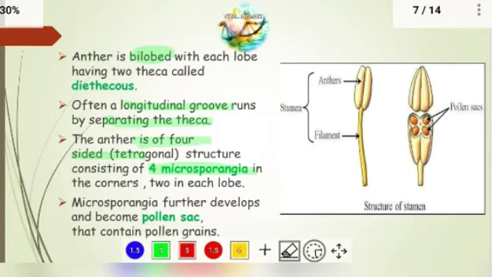Okay, let us go to the next point. Next, the microsporangia further develops and becomes a pollen sac. So this microsporangia, this orange color part itself, will develop a little bit further, and then it converts and becomes the pollen sac, or else it is also called a pollen bag.